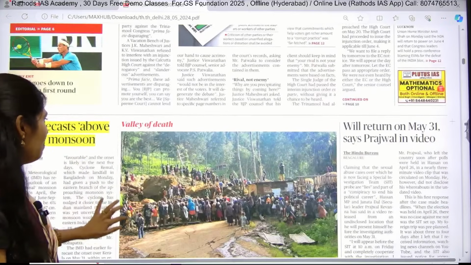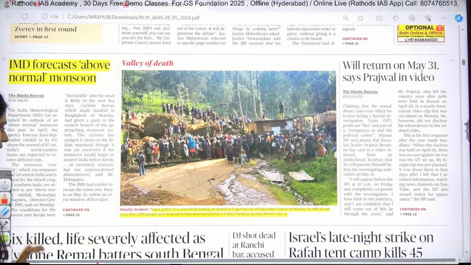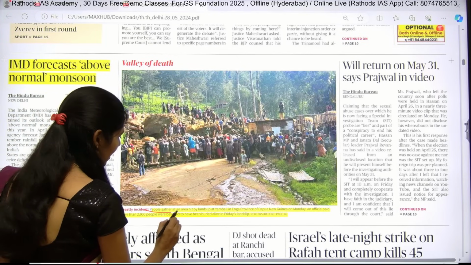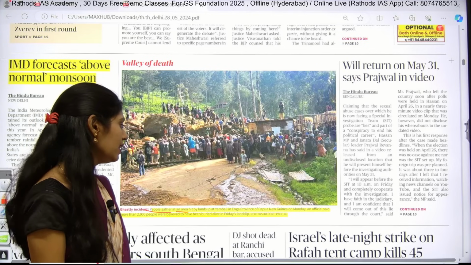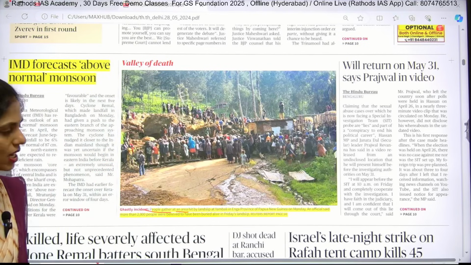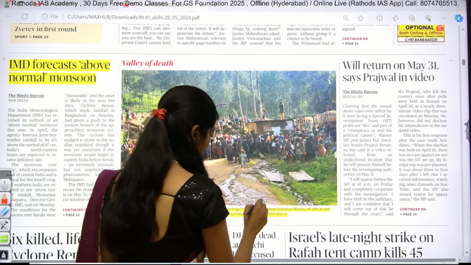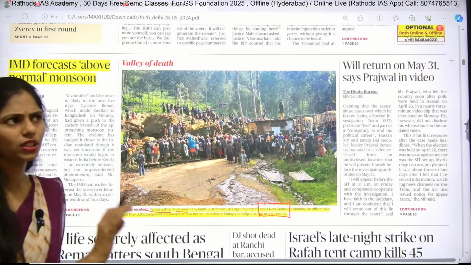On the front page you can see this image. What is this image depicting? People gather at an area hit by a landslip at Yambali in Enga province of Papua New Guinea on Monday. What happened is, in Papua New Guinea, an earthquake happened recently, 2 to 3 days ago.